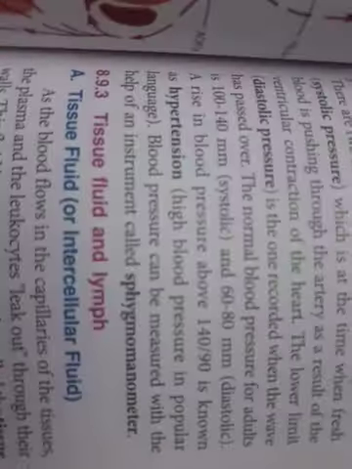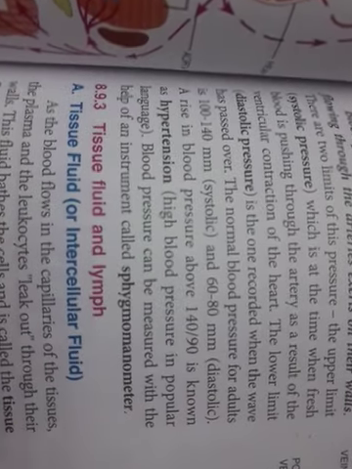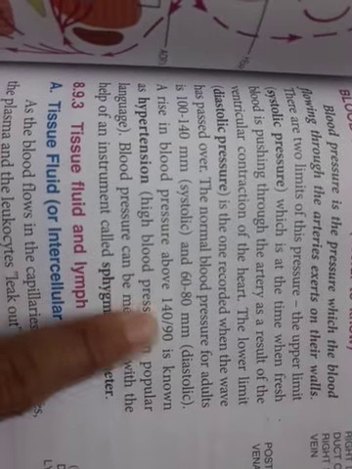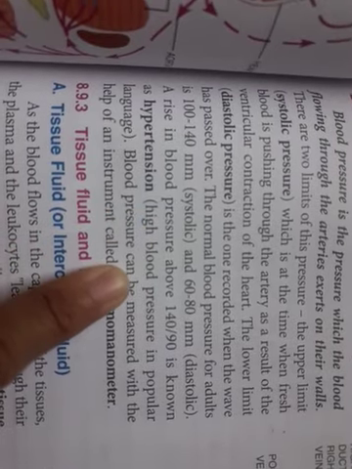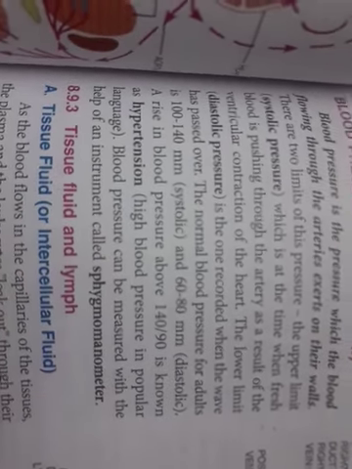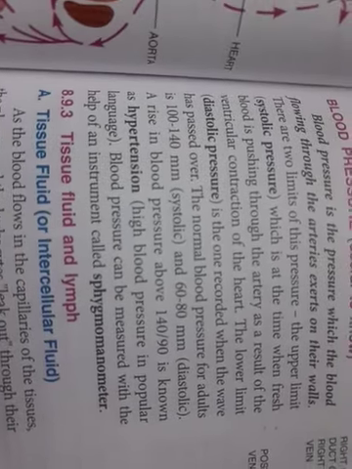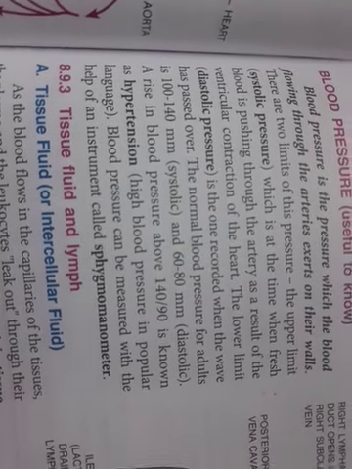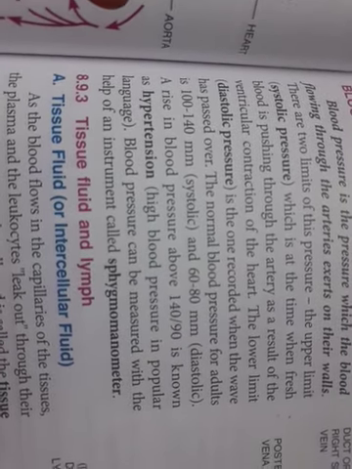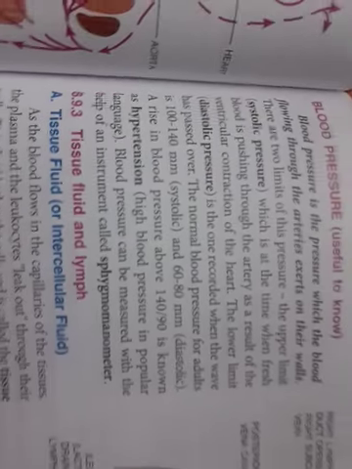Now if there is a rise in the blood pressure, above 140/90, it is known as hypertension, or high blood pressure in popular language. Okay, so it has to be perfectly 140/90. If it is above that, then a person will be suffering from high blood pressure or hypertension.